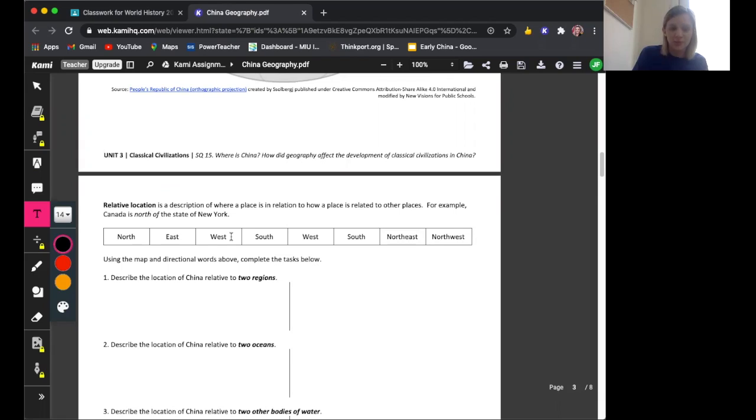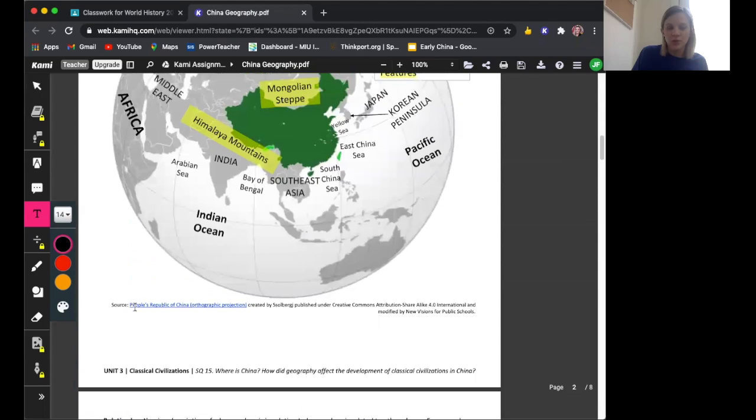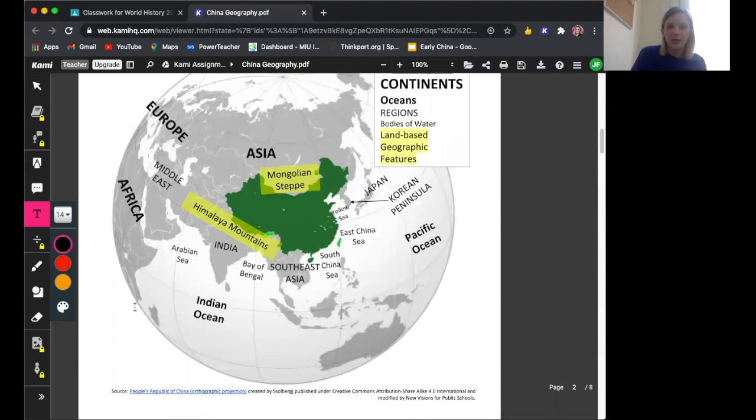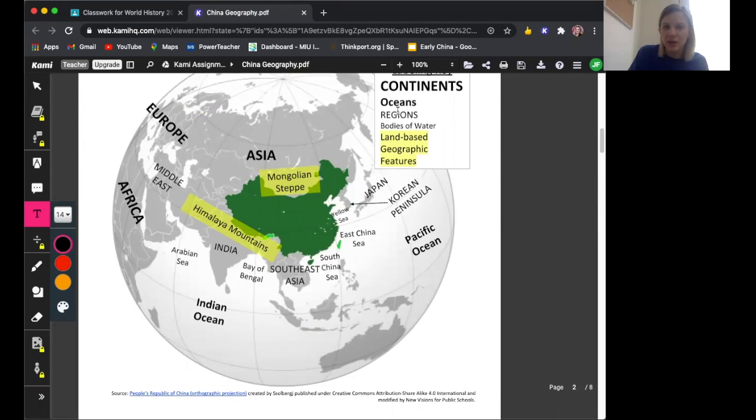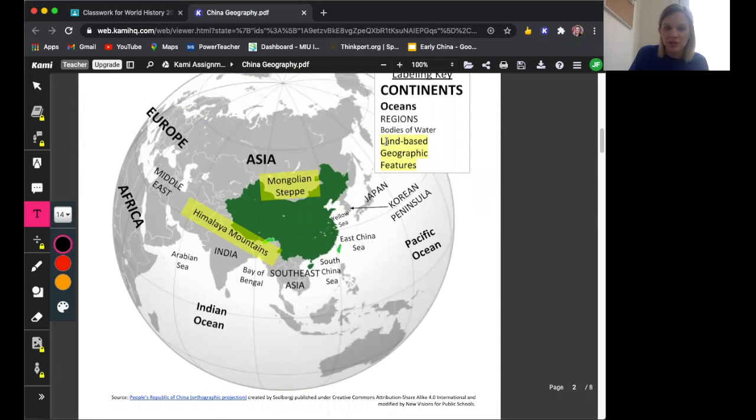So the first question asks us to describe the location of China relative to 2 regions. Now, the regions that are being talked about on this map, as you'll see, are all in caps. So the regions include the Middle East, India, Southeast Asia, Japan, and the Korean Peninsula. You can also include continents in there if you wish.